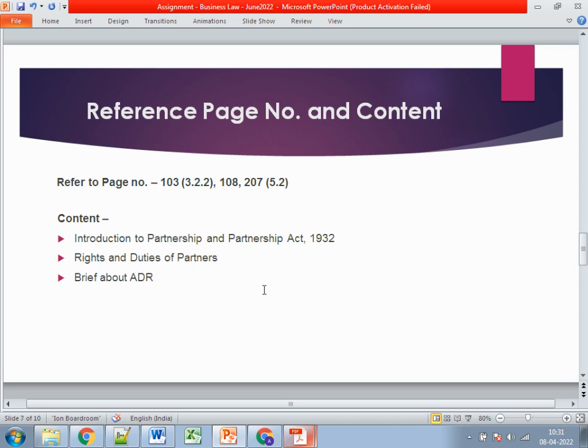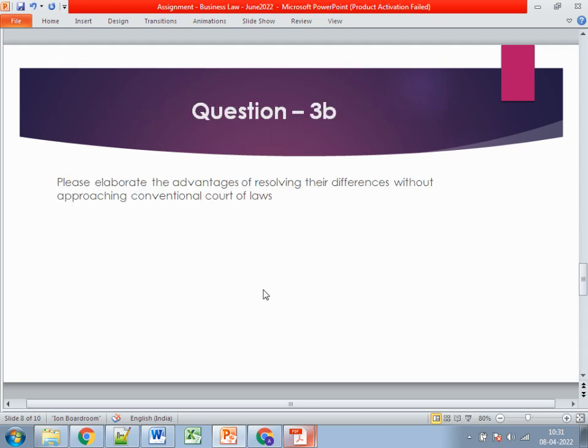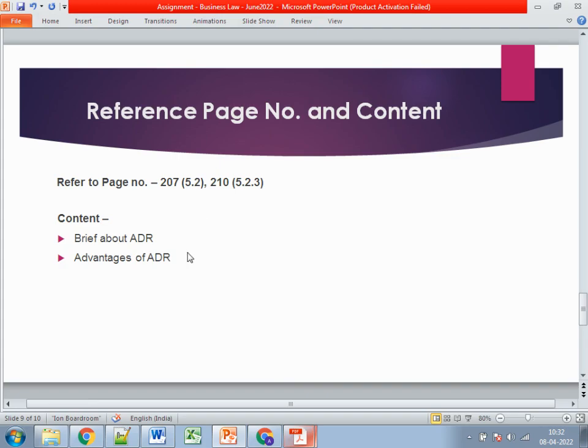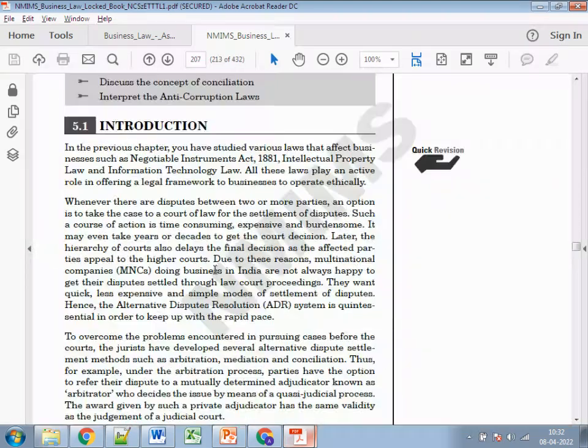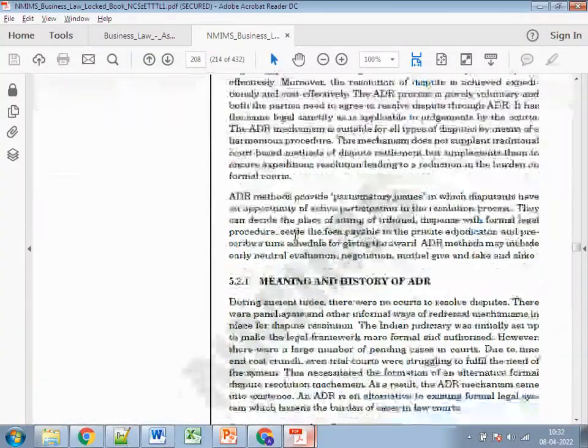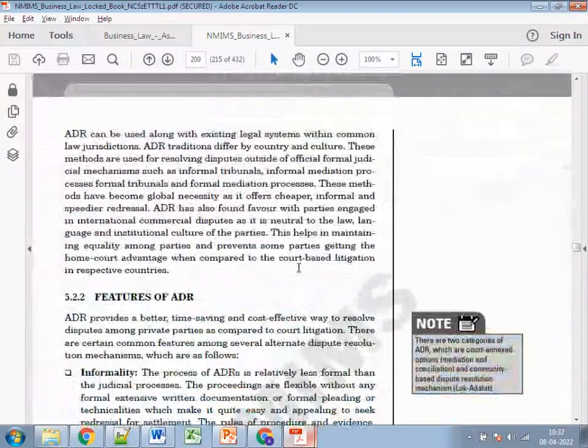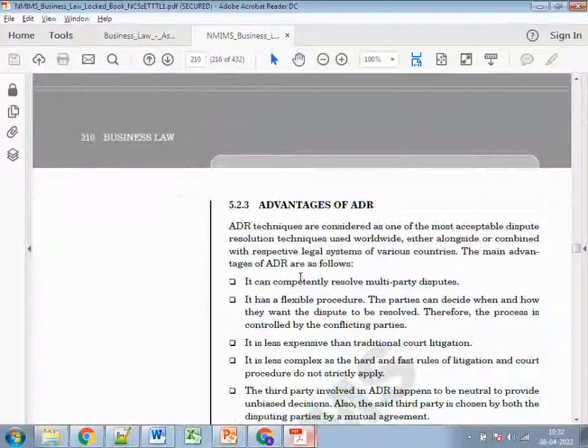You need not write much about ADR, because if I go to the next part, 3B, a similar thing is being asked. So just make sure that what is written in 3A and 3B does not replicate. If you see 3B, please elaborate the advantages of resolving these differences without approaching the conventional courts of law. Again, if you go to page number 207, firstly you need to brief about the ADR. What is ADR? Here again, you need to explain a bit about this. Maybe you can just write the features or definition.